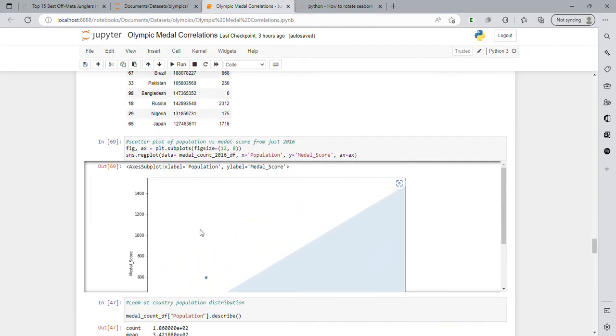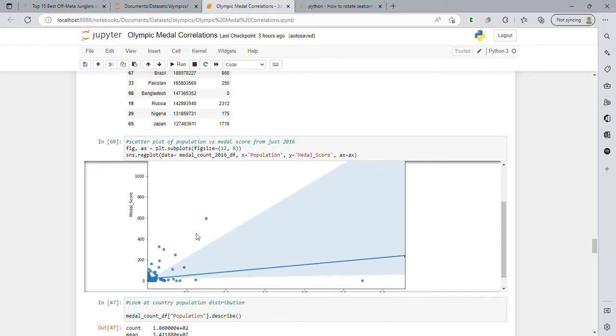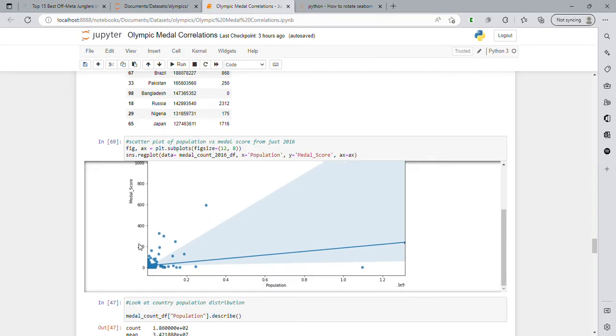Here's our next plot. We also filtered it by year, so this is the same plot, but now we're looking at only medals from 2016. It seems like the correlation this time is stronger, but we do still have our same big outliers. And we also have a very big concentration of data here in this bottom left corner, showing that there's a